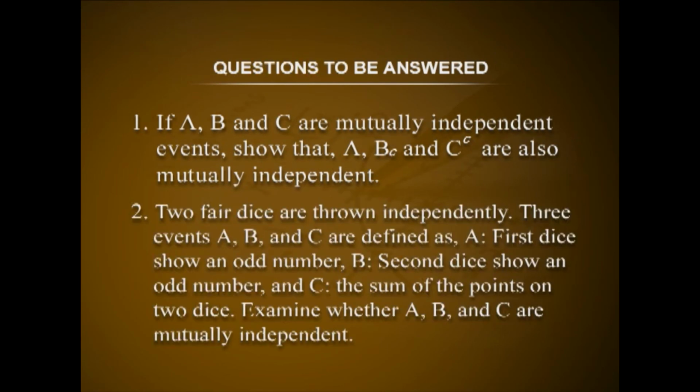Two fair dice are thrown independently. Three events A, B and C are defined as: A, the first die shows an odd number; B, the second die shows an odd number; and C, the sum of the points on the two dice is odd. Examine whether A, B and C are mutually independent.